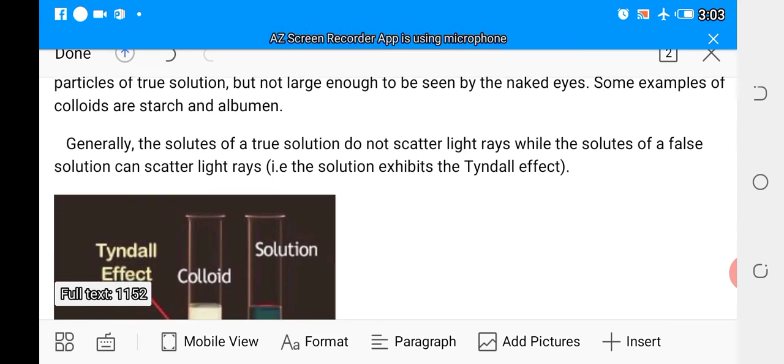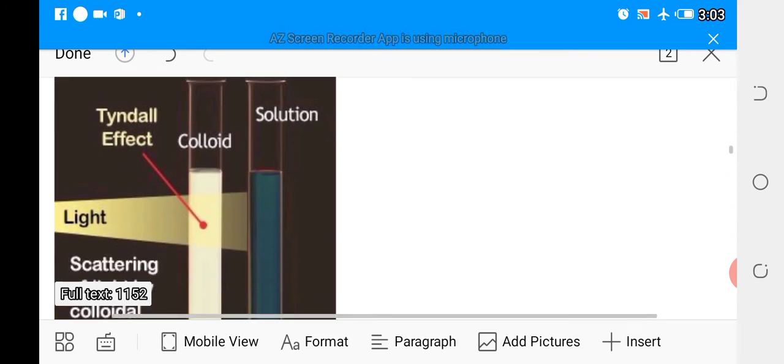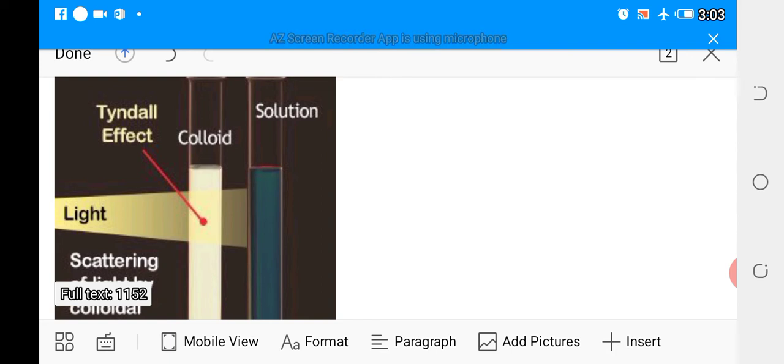Why the Tyndall effect? As you can see in this diagram here, we have the colloid and we have the true solution. This colloid is a false solution, while the solution that is written here is referring to the true solution that we have. So what causes the Tyndall effect? The Tyndall effect is due to size. We know that in the colloidal solution or the false solution, the size of their solute particles is smaller than the wavelength of light that is being concentrated on them or passed through them.